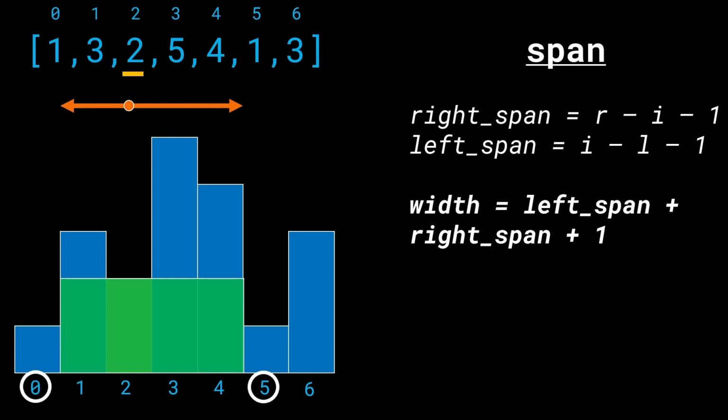So what is the span going to be? The right span is going to be 2. The left span is going to be 1. And the total width is going to be 2 on the right, 1 on the left, and 1 for itself.